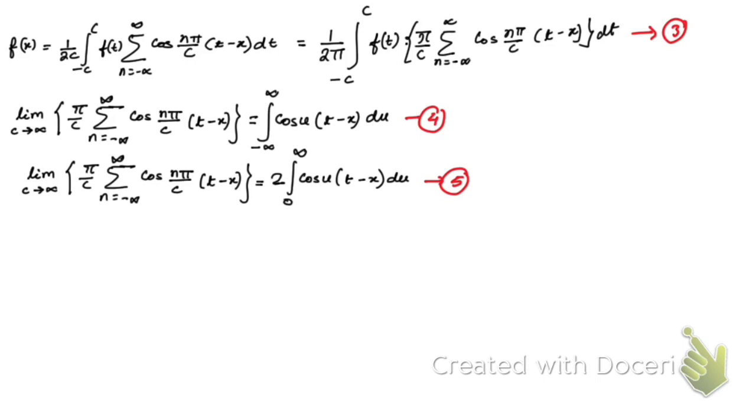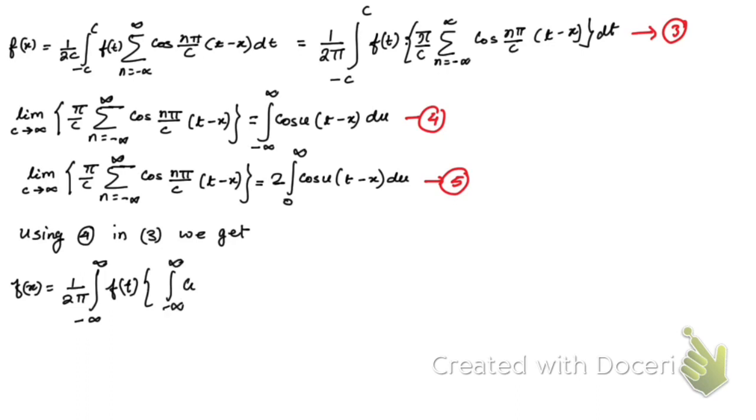So let us use equation number 4 in 3. If we use this equation number 4 in 3, and replace this part, taking c tends to infinity, then this minus c will be minus infinity, and this plus will be plus infinity. That's why this equation number 3 becomes this.